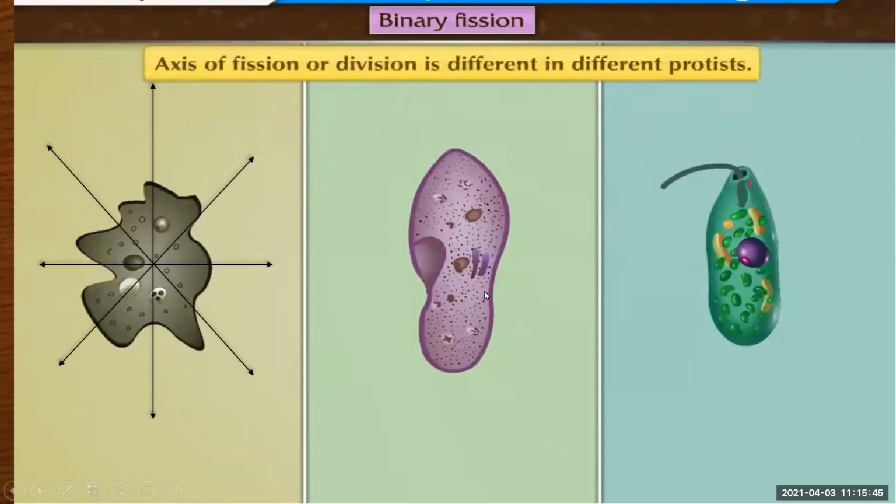Okay. Here you can see paramecium has a definite shape. It is a slipper-like, chappal-like shape that he has. So he divides transversally. He divides himself in a transverse way. Euglena also has a definite shape. He divides himself longitudinally. So the axis of division is different in different protists according to their shape. Amoeba doesn't have any kind of definite shape, so in any direction he can divide. Paramecium divides transversally and Euglena longitudinally.